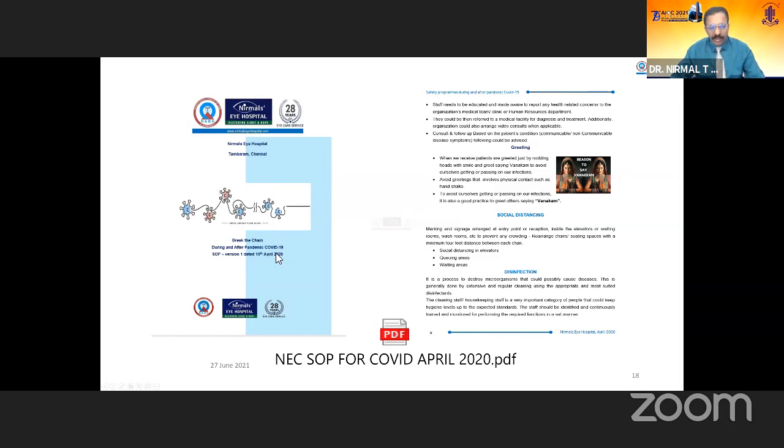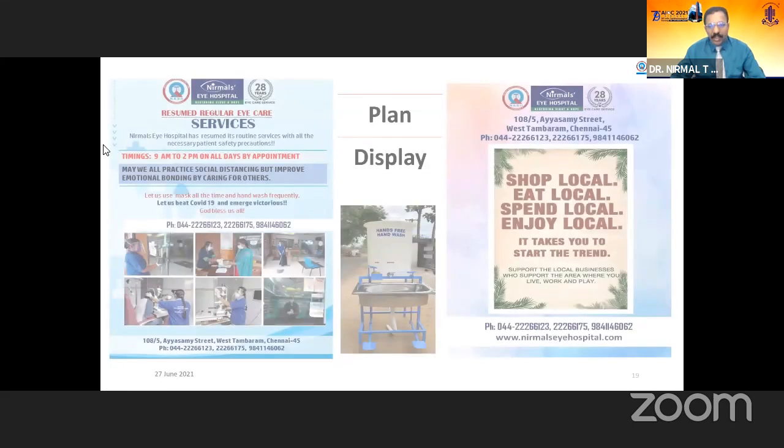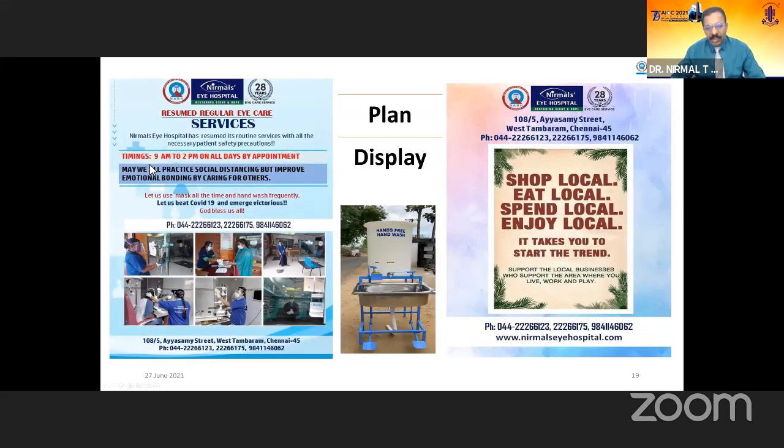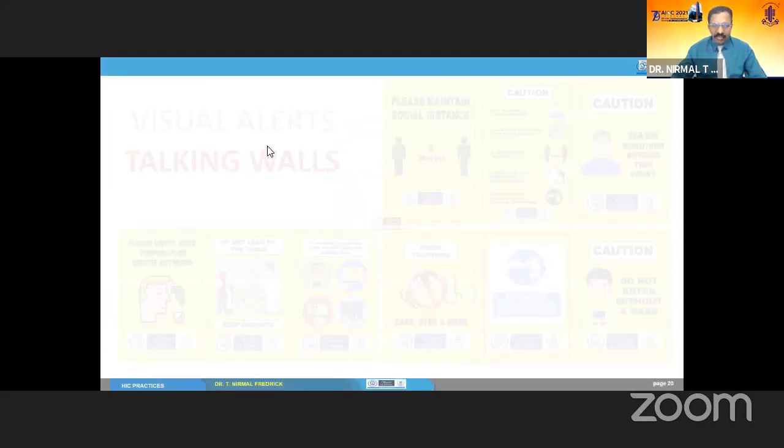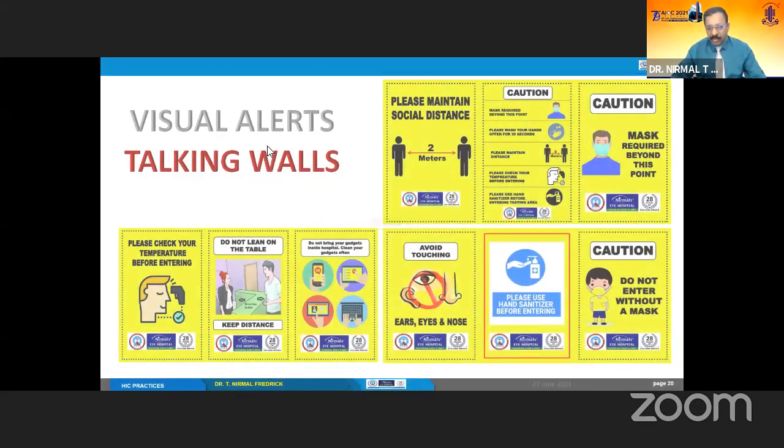For example, this was updated in the first version, version 1, in April 2020 and version 2 in April 2021. And it's important you display and communicate with the local community about the various measures taken to prevent healthcare infections. And this can be in the form of display units or visual alerts and talking walls.